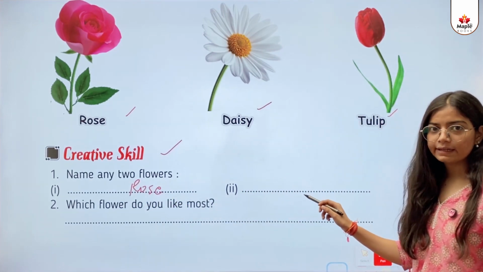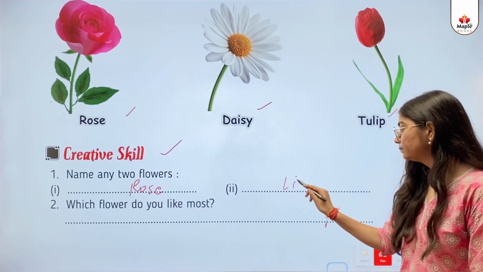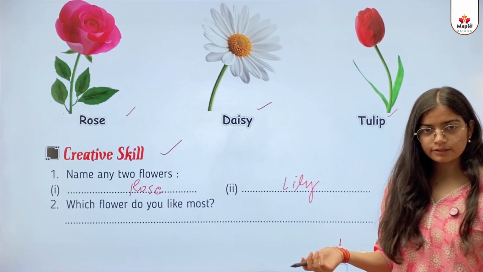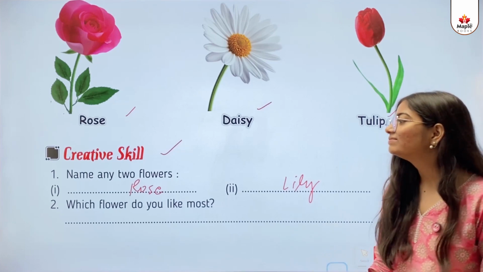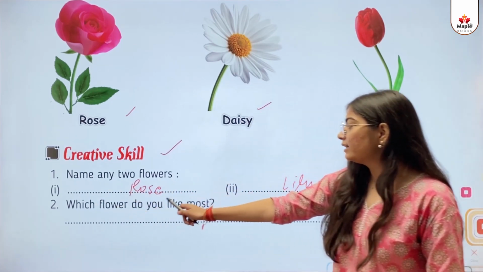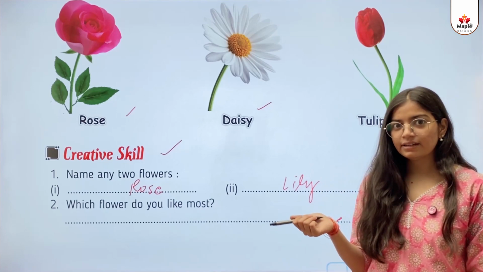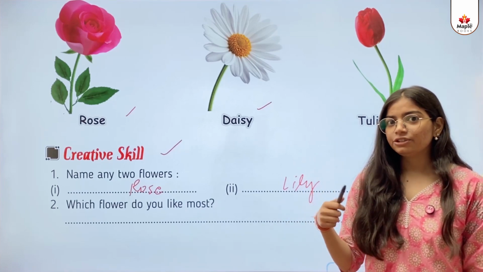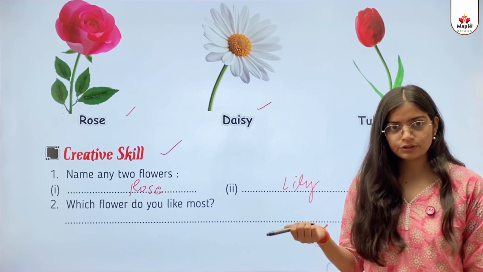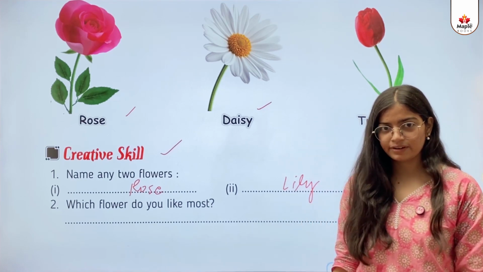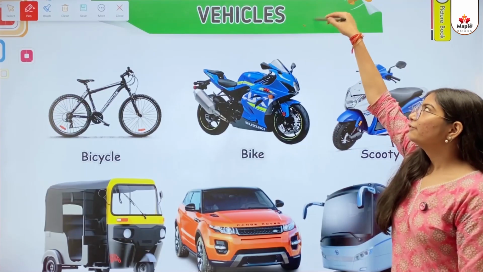Next one I'll write here lily. You can write some other names also. Okay. Second, which flower do you like most? So kids, you need to answer which flower you like the most. That is your favorite flower. Okay kids, you can write it by yourself.